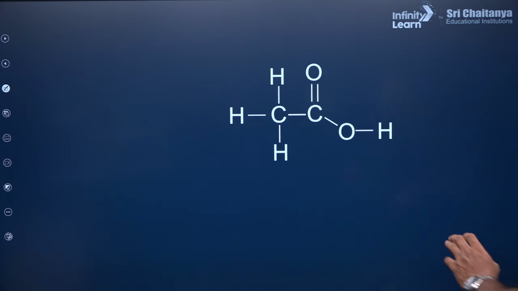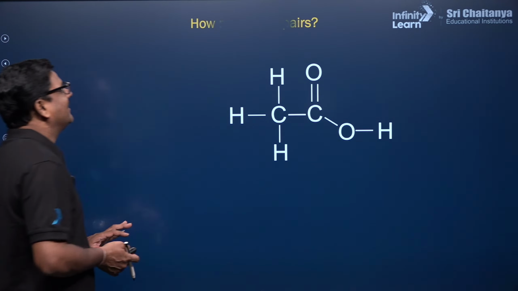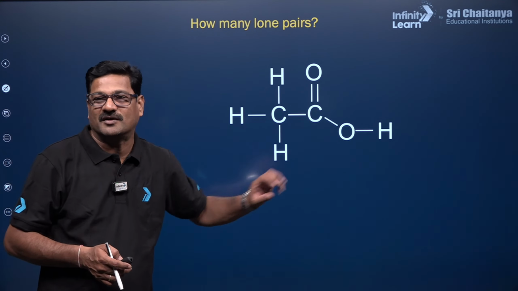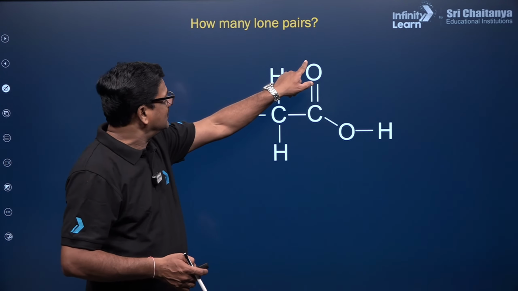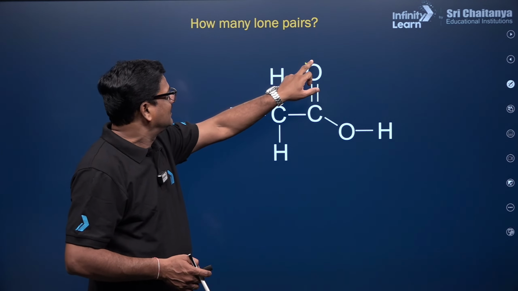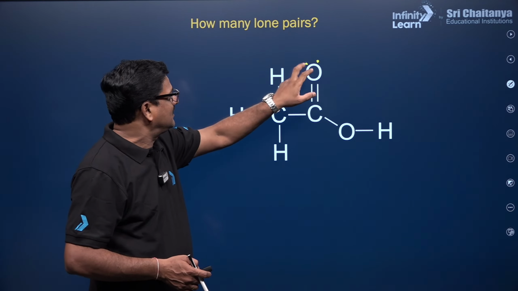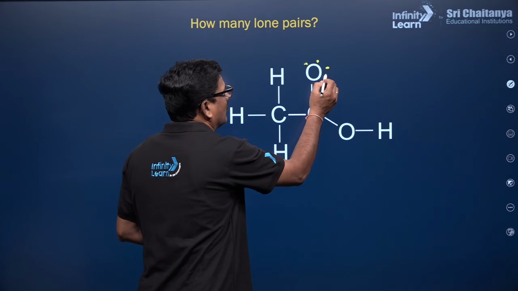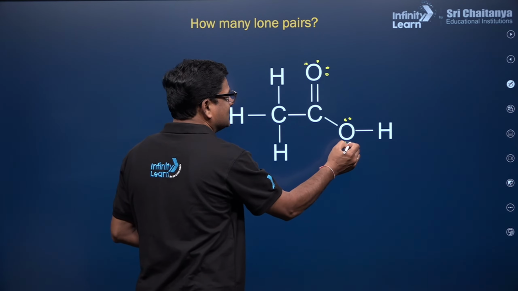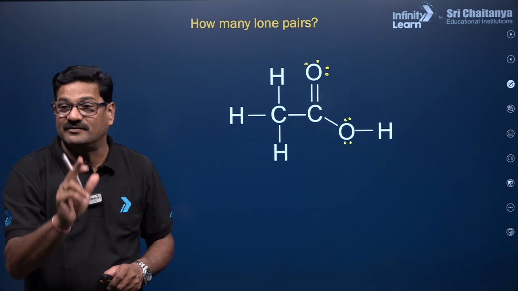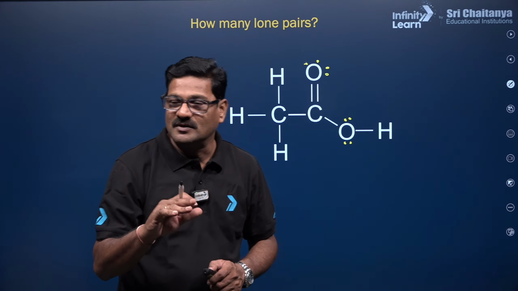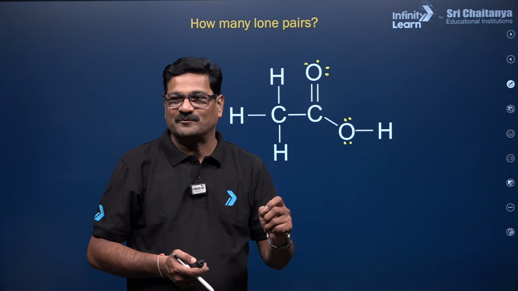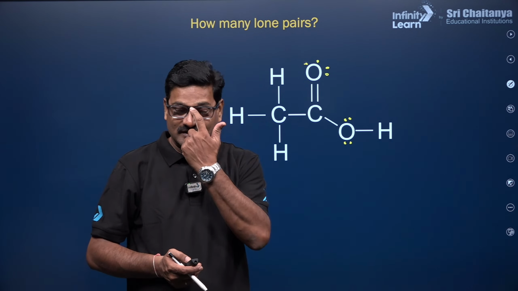And moving ahead, how many lone pairs are there? Can you identify how many lone pairs there are? Quickly I want to know from the chat box. Here I can see whenever oxygen is in a double bond, you can see one lone pair, and also one more lone pair, and here I can see the lone pair. Identification of lone pairs is very important. It is helpful when you solve questions in organic chemistry also. Hope you understand. Clear?